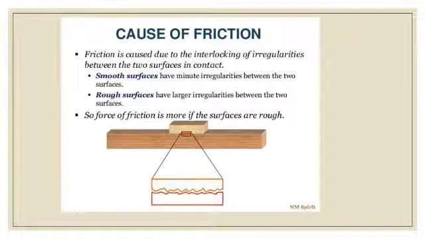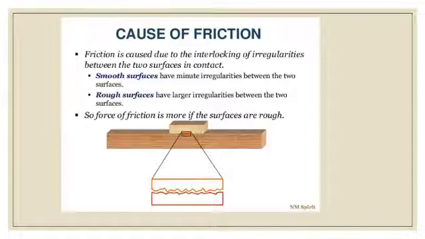When two surfaces are put in contact, the irregularities, the ups and downs of one surface, get interlocked with the irregularities of the other surface. This may be regarded as somewhat similar to the interlocking of teeth of two saws. We have to apply a force to unlock this interlocking of two surfaces in contact, thereby enabling them to move with respect to each other.